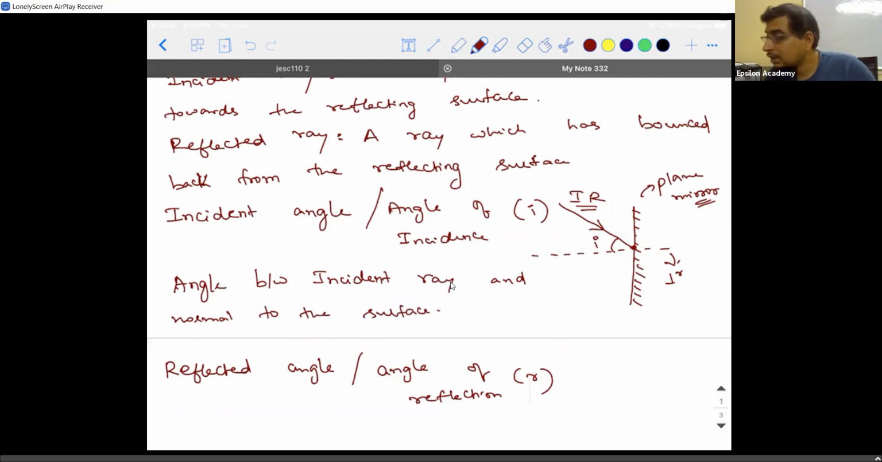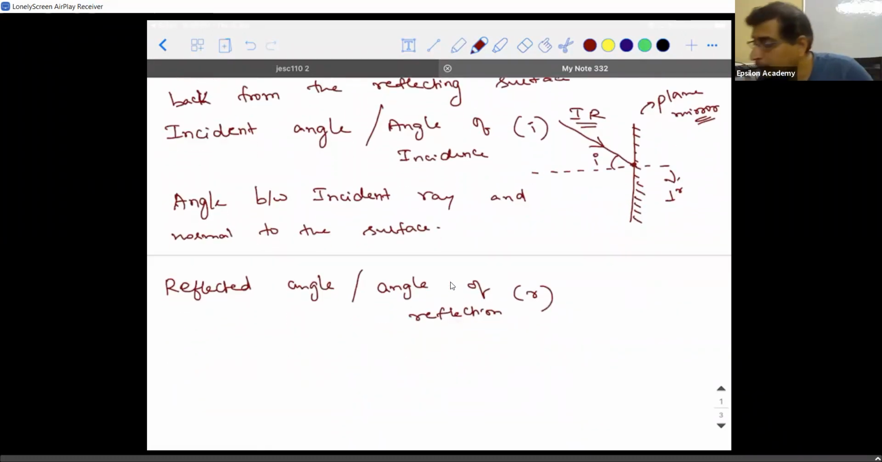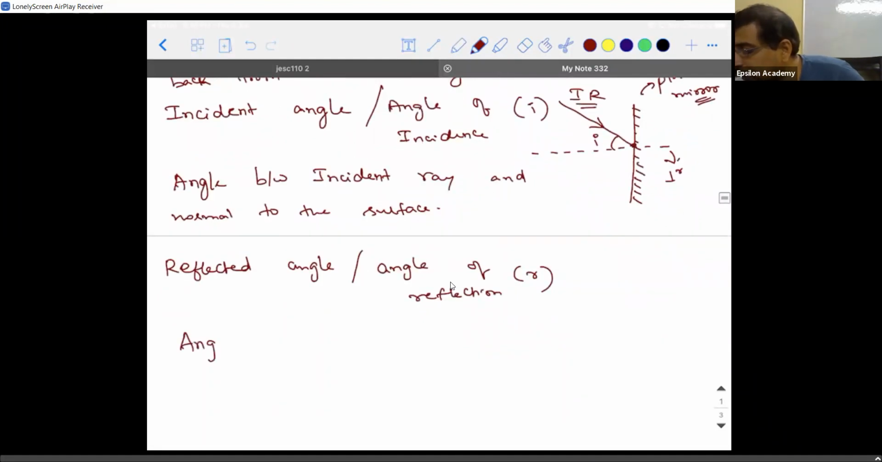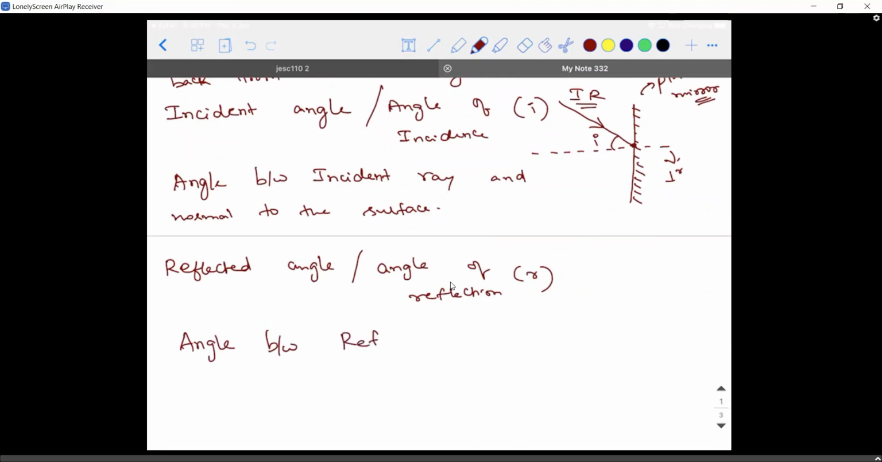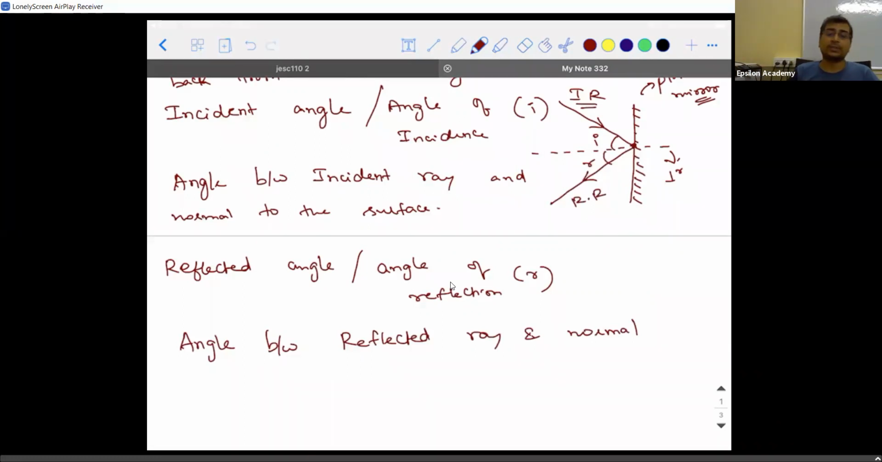Then what do you think the angle of reflection will be? It is the angle between the reflected ray and normal, as simple as that. Reflected ray and normal, right? So the light is going to get reflected back in this direction. This is what we call the reflected ray, and the angle of reflection you can represent with the symbol r. I hope you're clear with this point, right?